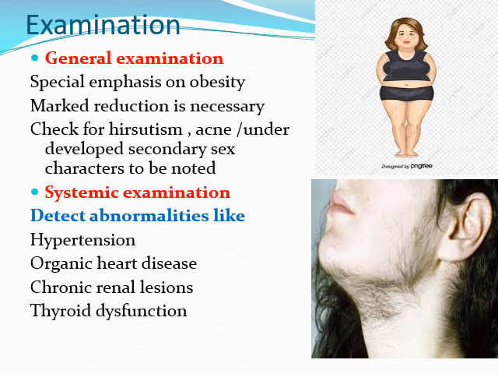that is 20 to 25. Then check for hirsutism; I have given one picture. You can see here the overgrowth of hair on the face. Then acne or underdeveloped secondary sex characters should be noted while doing the general examination. Next is the systemic examination. Under that, the health person should detect abnormalities like hypertension, organic heart disease, chronic renal lesions, or any thyroid dysfunction, and whether she is taking any tablet for the thyroid problem.